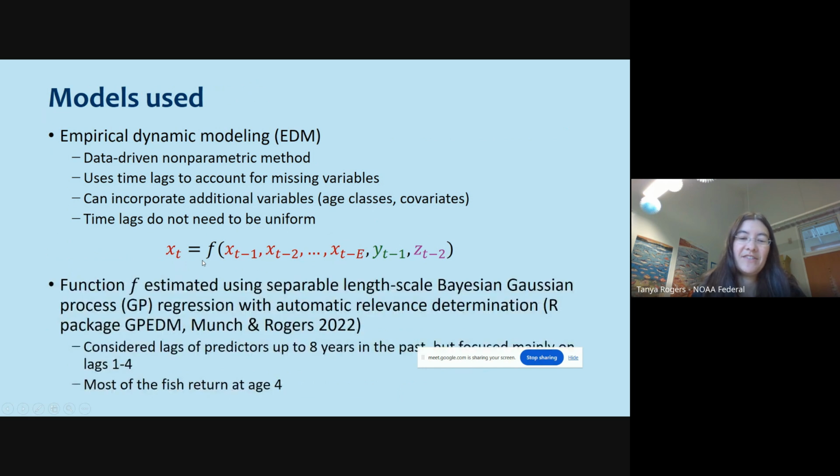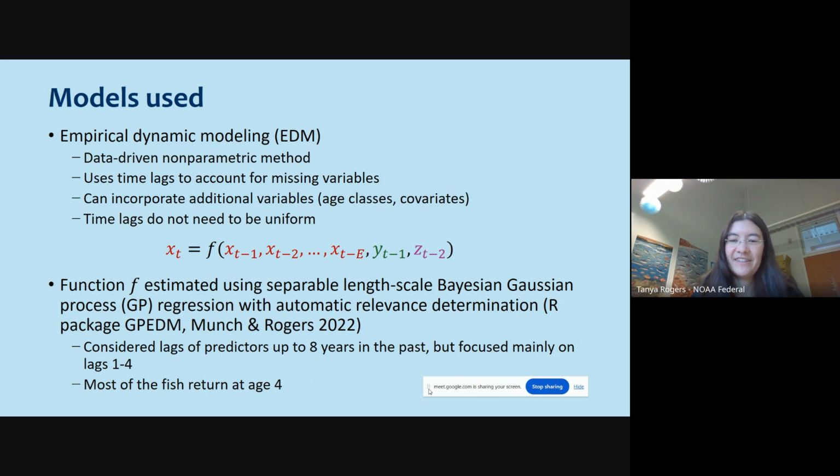I ended up fitting it using a Gaussian process regression that my colleague and I developed, focusing mainly on lags up to 8 years in the past, but mostly focused on 1 through 4. The rationale being that most fish return at age 4 in the species.